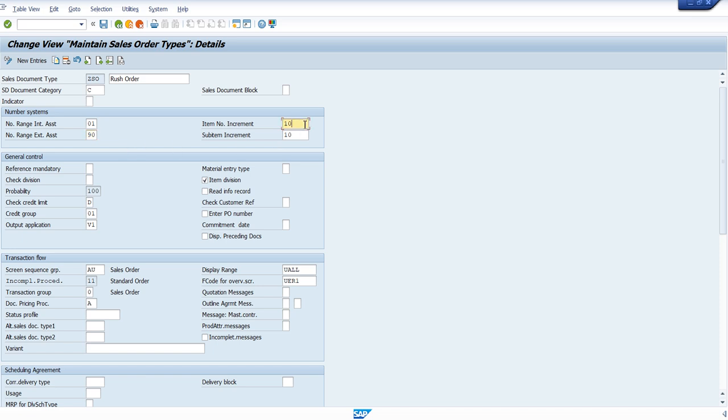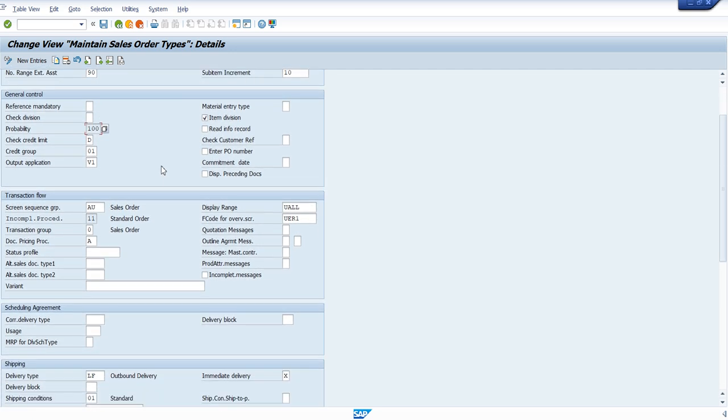You can see the incremental number and the sub item numbers, and all these things are almost the same here. You can see the probability is 100 by default, because a sale order always holds the probability as 100. Same thing, you can come down and verify that: the screen sequence, everything is related to the standard sale orders over here. There is no big difference at all. Everything is the same over here.